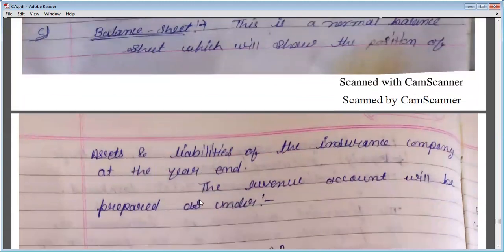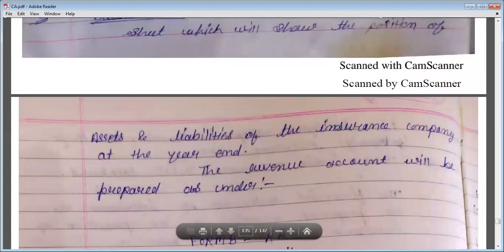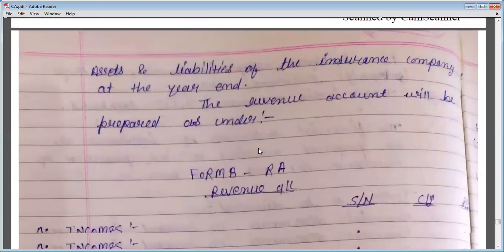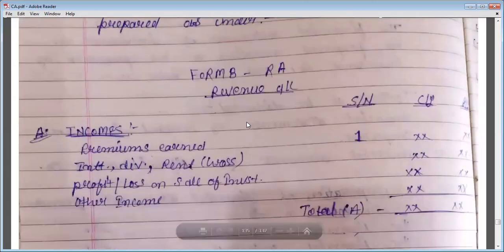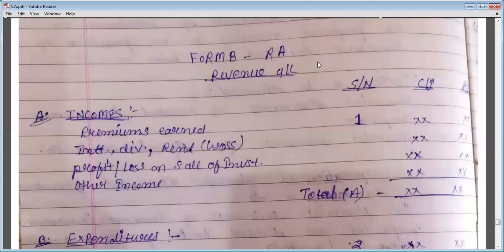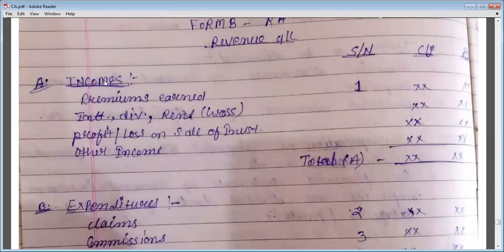Okay. So first of all, see how the format of the revenue account will be prepared. The revenue account will be prepared as under. According to the Insurance Act 1938, the Act provides this format for the revenue account. Okay, so Form B, RA is the heading of the revenue account. First we will write all the incomes, then we will deduct all the expenditure. From the incomes, the remaining amount will be profit or loss, and then we will make some appropriation from the profit. So first of all, let's talk about the incomes.